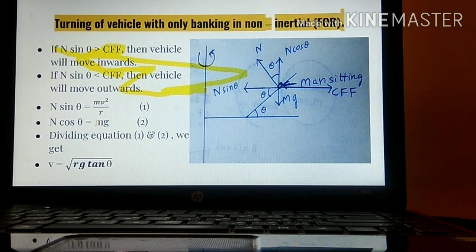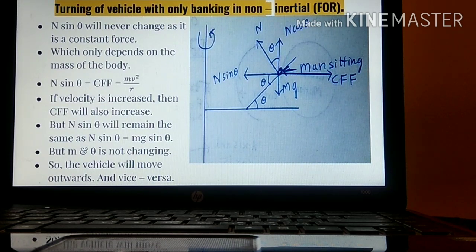Now, again the same thing: N sin theta is equal to mv square upon r, because N sin theta is balancing the centrifugal force. Again, N cos theta is balancing the weight of this body, that is mg. So what we can write? N cos theta is equal to mg. If we divide both these equations, what will we get? Again, we get the same thing, that is V equals root rg tan theta. Now, as we already studied, N sin theta will never change because it is a constant force and it is only dependent upon the normal reaction force, meaning the weight of this vehicle, that is m into g.